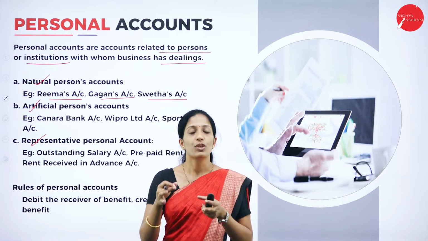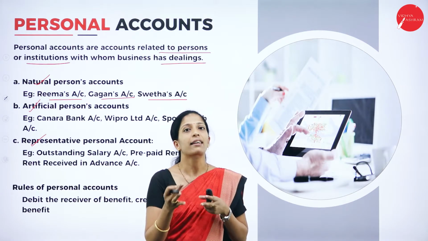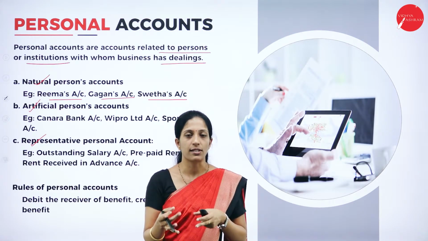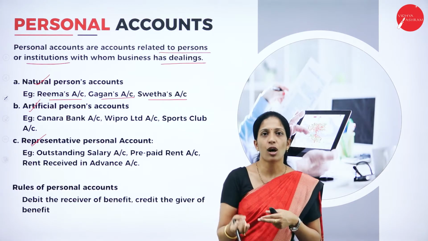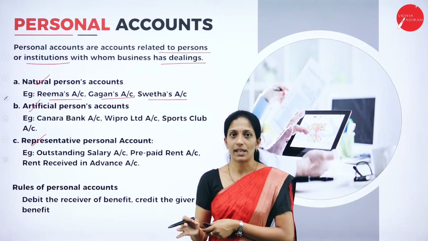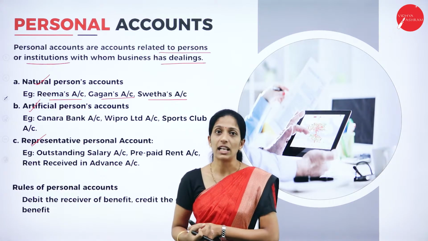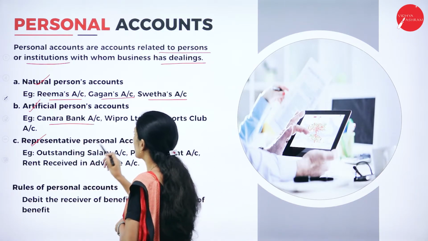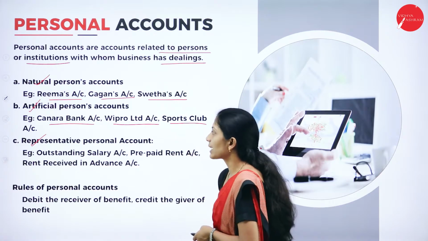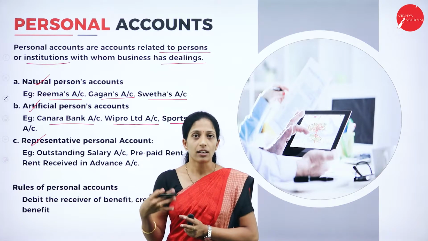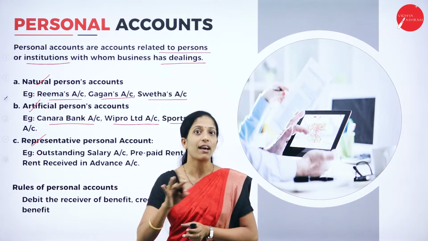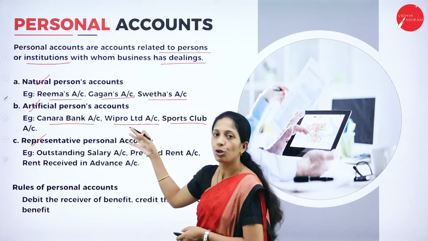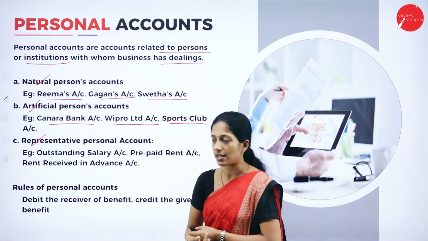Artificial person means what? Which does not have life but still acts as an individual, and has an individual existence. For example, institutions. These institutions have a name and a common seal. They act like human beings, but they do not have life, so they are termed as artificial persons account. For example, Canara Bank account, Wipro Limited account, Sports Club account. With the name they sustain in the market, but they don't have life. They are not human beings, but still they have individual existence.